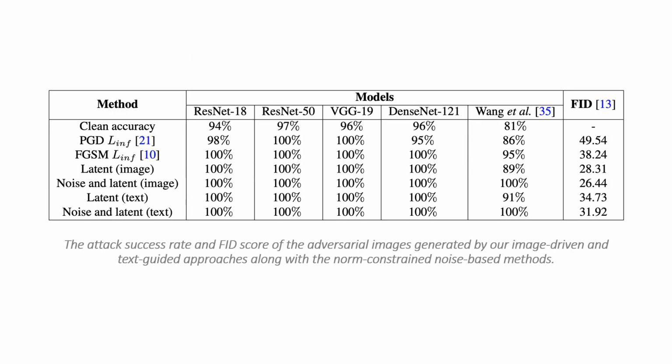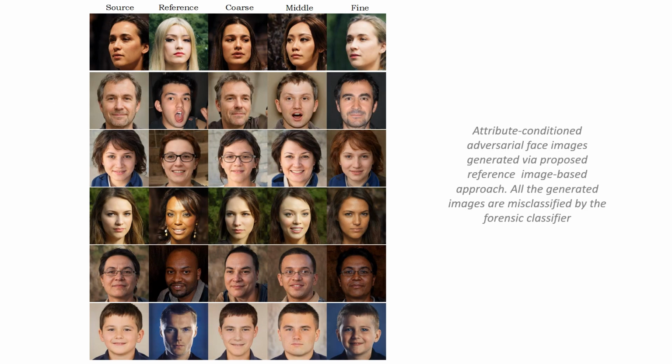So now let's discuss our results. The attack success rate and FID scores are shown in this table. It can be seen that our approach results in a higher attack success rate while having lower FID scores. Similarly, we can see that the corresponding styles of the coarse, middle, and fine layers of StyleGAN are effectively transferred to the output image depending on which layer of the StyleGAN we are using for optimization.